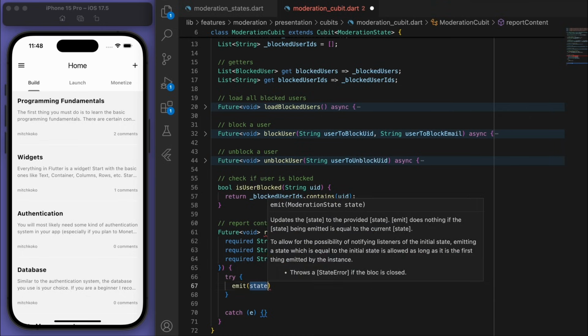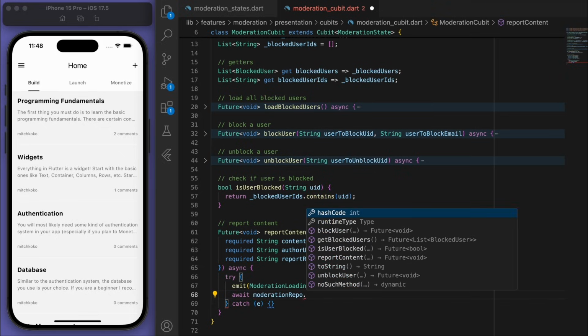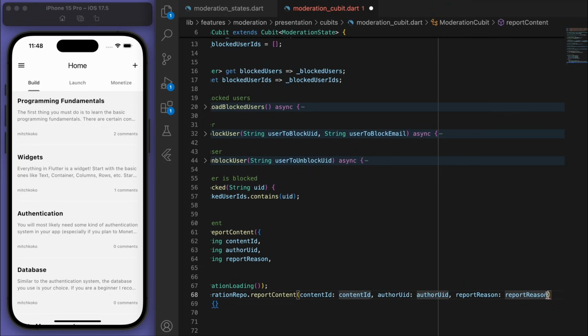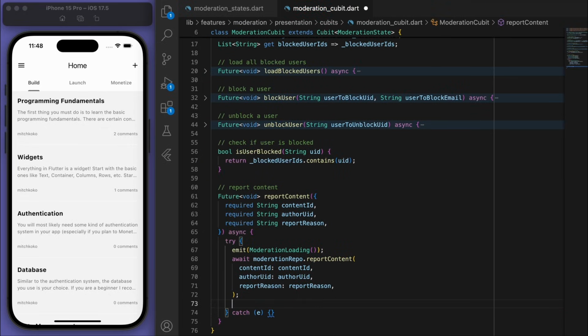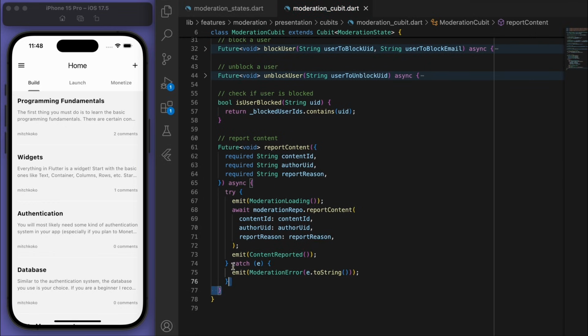Cool, so let's emit the correct states like loading, and then go to our repository to report the actual content. And then if that's done, then we can say content reported. Cool, and that is the cubit done.